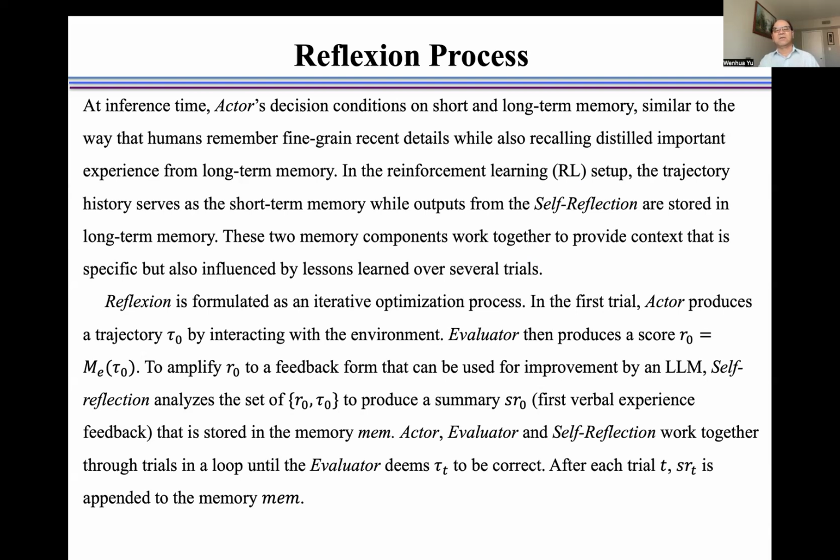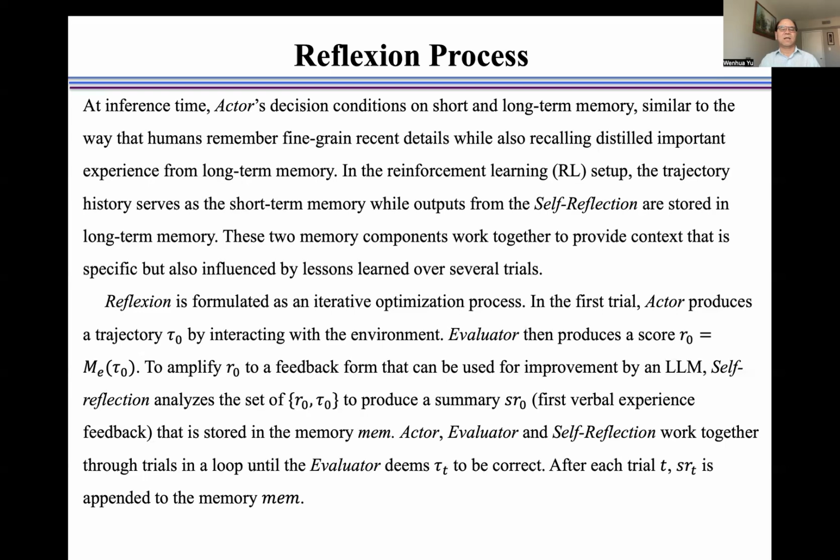In the reinforcement learning setup, the trajectory history serves as the short-term memory, while outputs from the self-reflection are stored in long-term memory. These two memory components work together to provide context that is specific but also influenced by lessons learned over several trials.